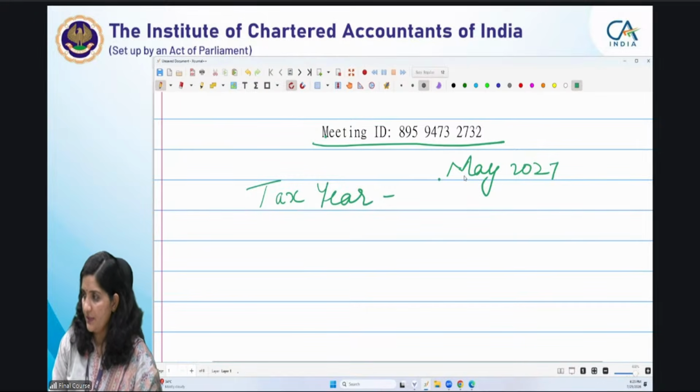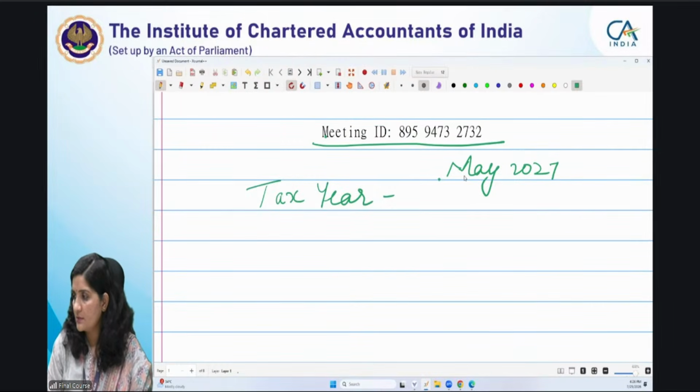Presently we are in 2026, right? We are in 2026, 1st April 26 to 31st March 27. You all please tell me. Radha, you said 25-26 is the tax year. Kanaya is telling 26-27. Jyoti, you also please tell me. Srinidhi, you also please tell me. Other students who are viewing through YouTube, please join us.